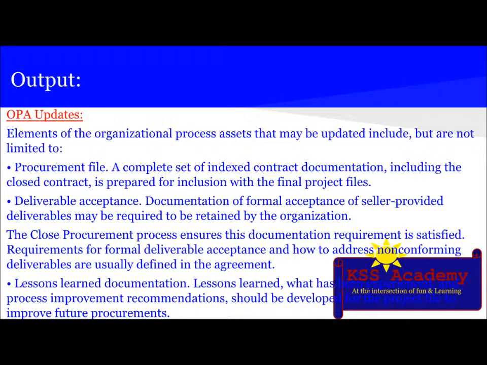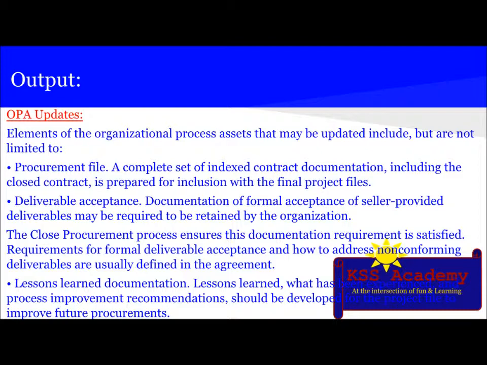The next is deliverable acceptance. Documentation of formal acceptance of seller-provided deliverables may be required to be retained by the organization. The close procurement process ensures this documentation requirement is satisfied. Requirements for formal deliverable acceptance and how to address non-conforming deliverables are usually defined in the agreement.